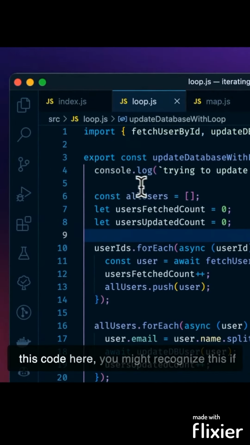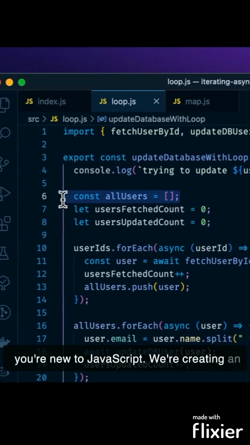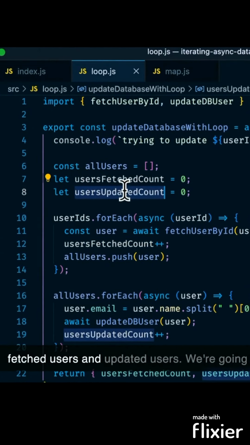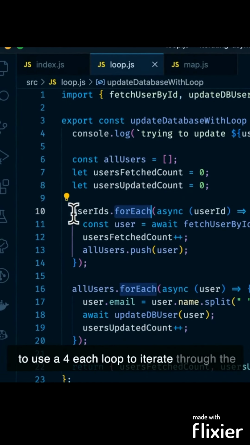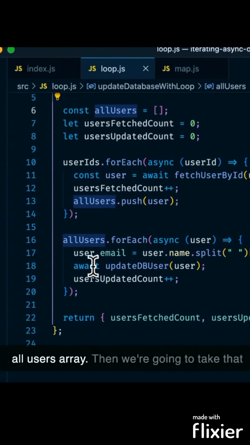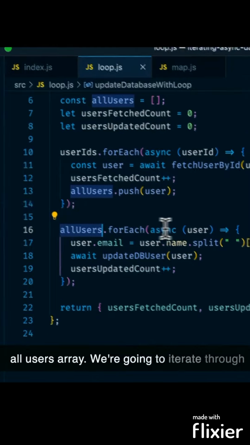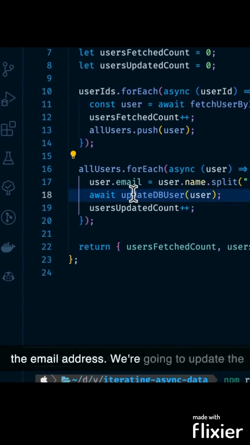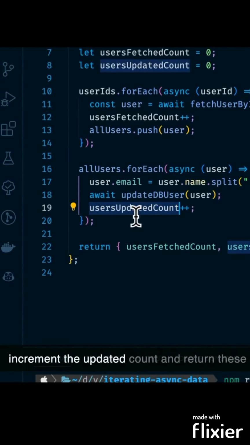Now, if we take a look at this code here, you might recognize this if you're new to JavaScript. We're creating an array of all users, and then we have a value for fetched users and updated users. We're going to use a for each loop to iterate through the user IDs, fetch the user by the ID, and then increment the fetched count and push it to this all users array. Then we're going to take that all users array, iterate through each of them, update the email address, update the user in the database, and increment the updated count and return these values.